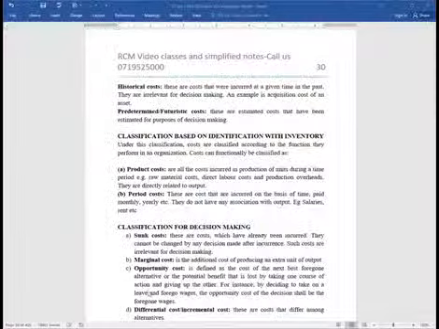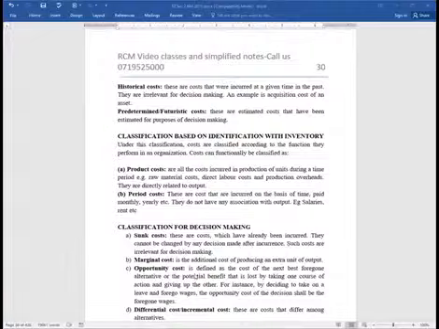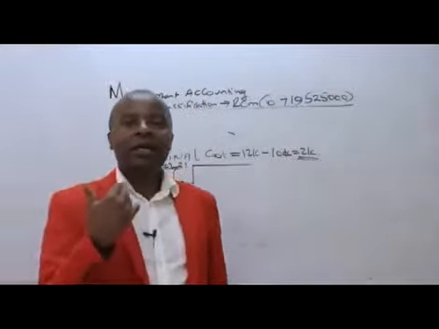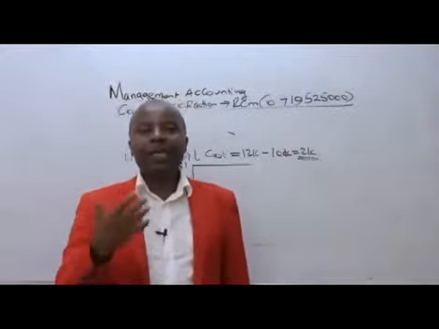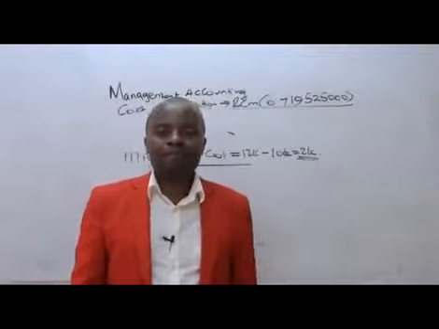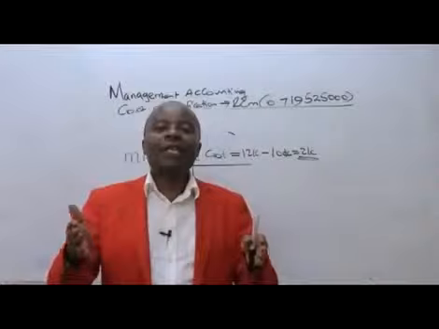Now from there we have opportunity cost. All opportunity costs, ladies and gentlemen, are relevant. Opportunity costs basically are the costs incurred for the sacrifices that we make.